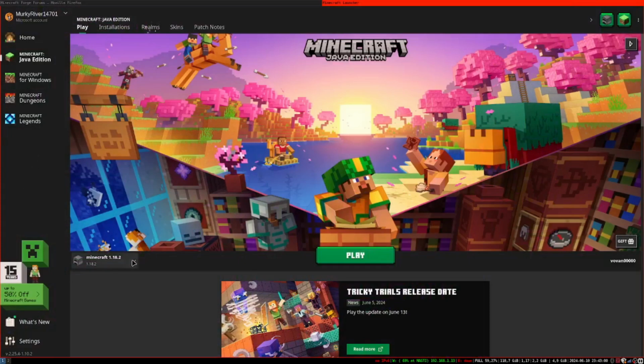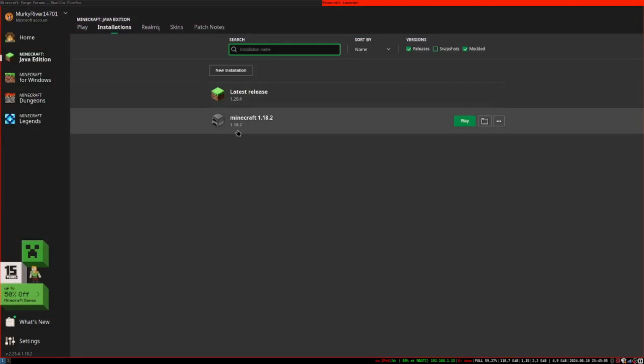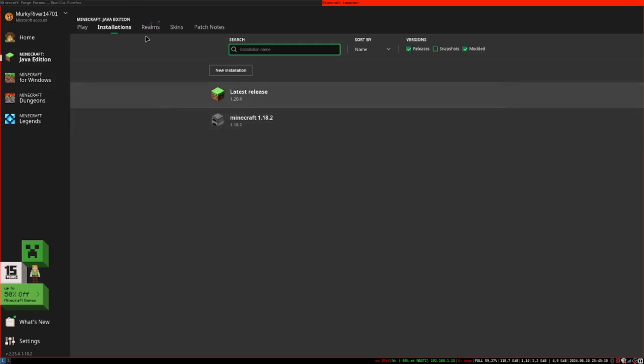As you can see here, I have Minecraft 1.18.2 installed and nothing else, just vanilla Minecraft 1.18.2. This is not a snapshot, it's just the latest release.